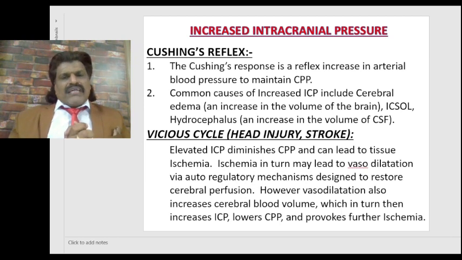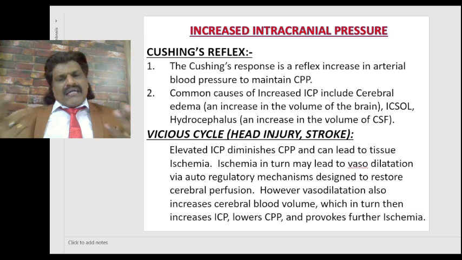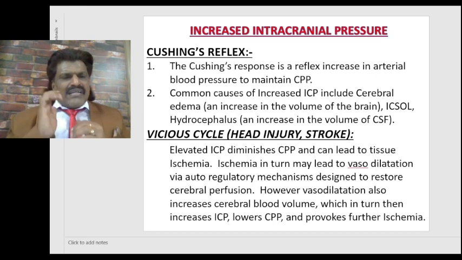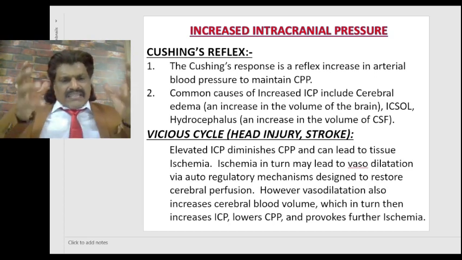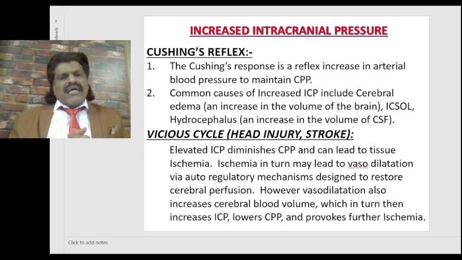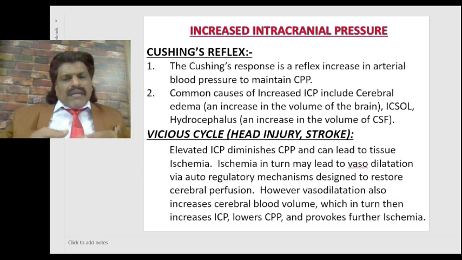Common causes of increased ICP include cerebral edema and increase in the volume of the brain, intracranial space occupying lesion, hydrocephalus, and increase in the volume of CSF. Head injury and stroke can result in a vicious cycle. Elevated intracranial pressure diminishes cerebral perfusion pressure and can lead to tissue ischemia. Ischemia in turn may lead to vasodilatation via autoregulatory mechanisms designed to restore cerebral perfusion.